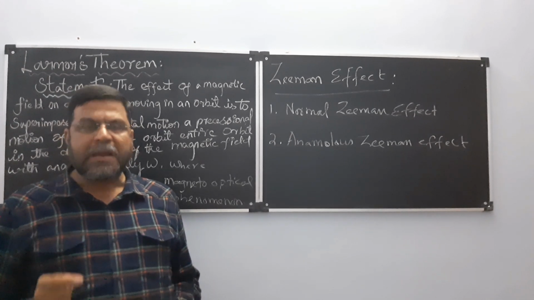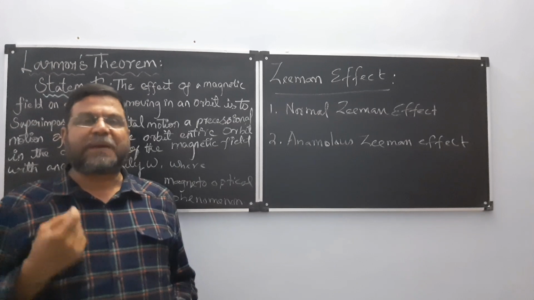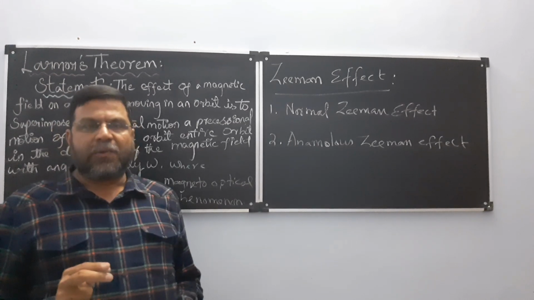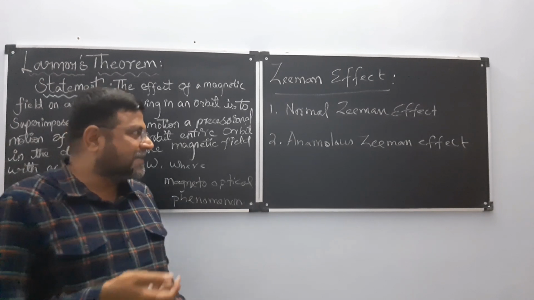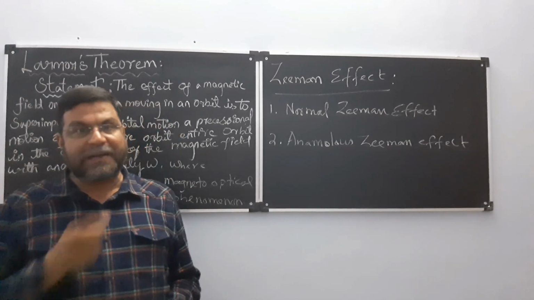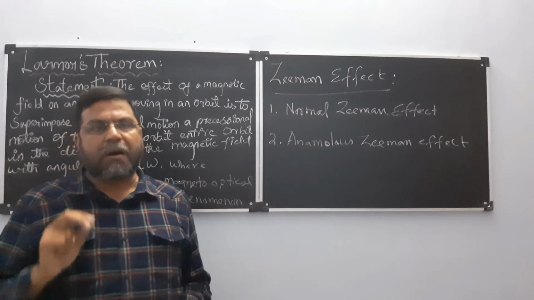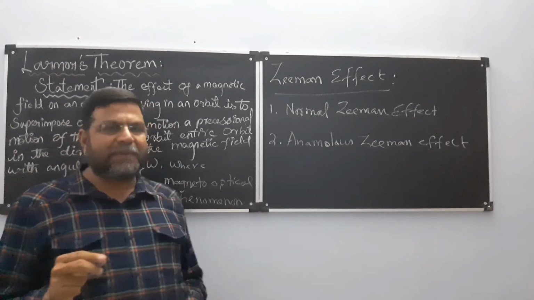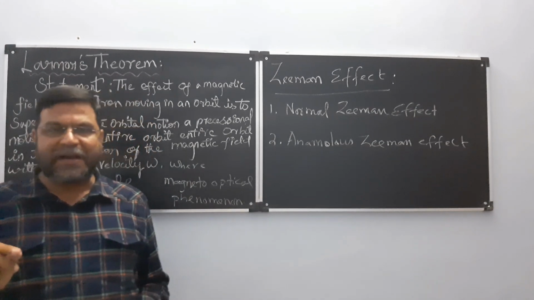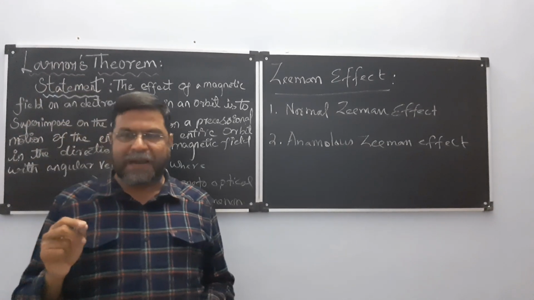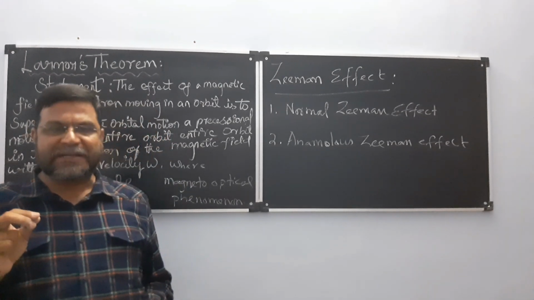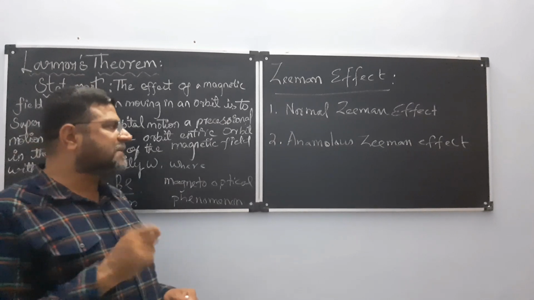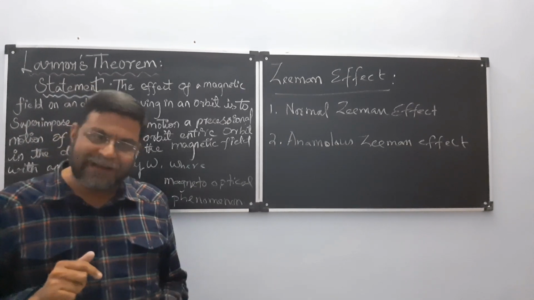When you are applying a magnetic field on a spectral line and the spectral line is split into two components, it is Zeeman effect. When it is splitting into three components, it is normal Zeeman effect. But in these two cases, you are applying a strong magnetic field. Then anomalous Zeeman: due to the application of a weak magnetic field, if the spectral line is splitting into more than three components, then it is known as anomalous Zeeman effect.